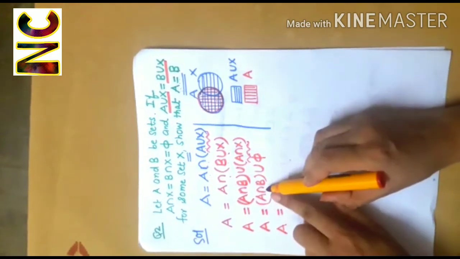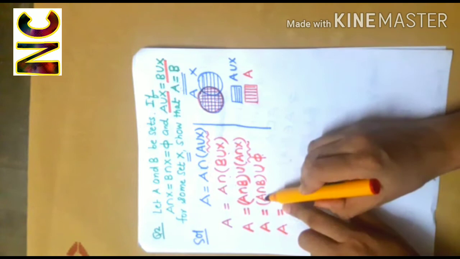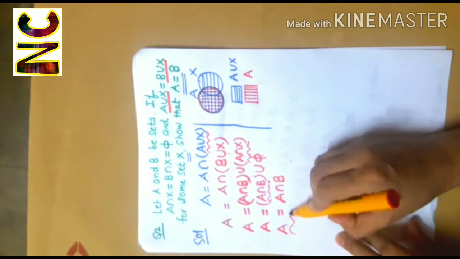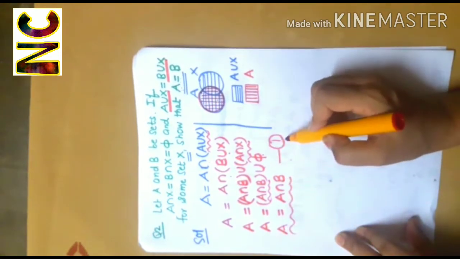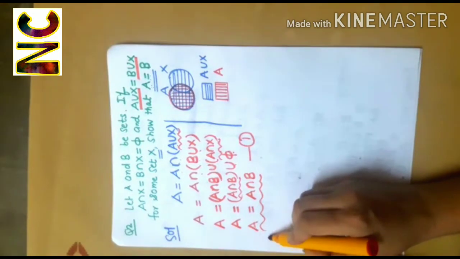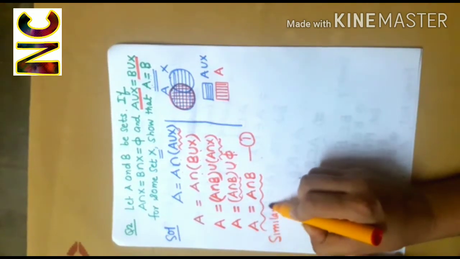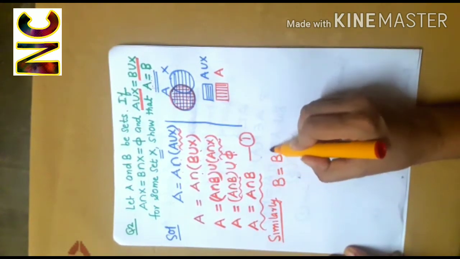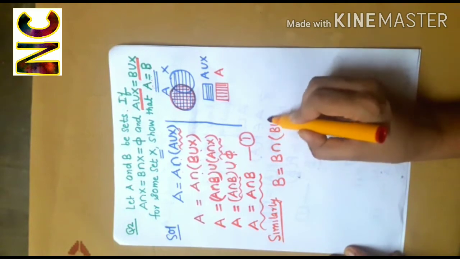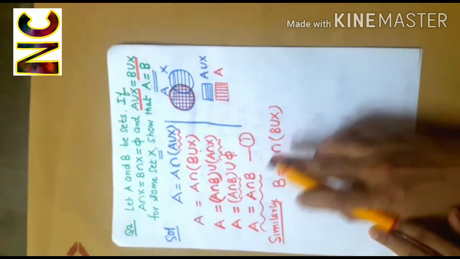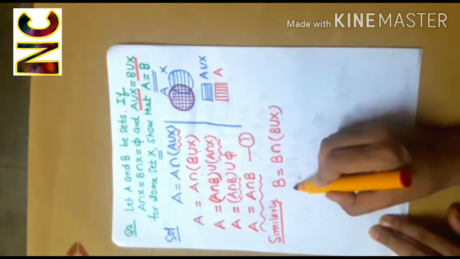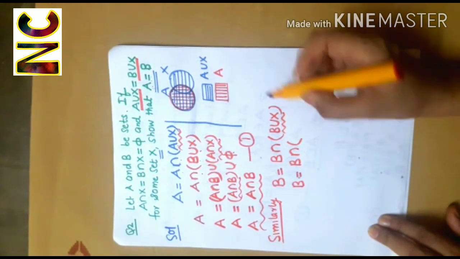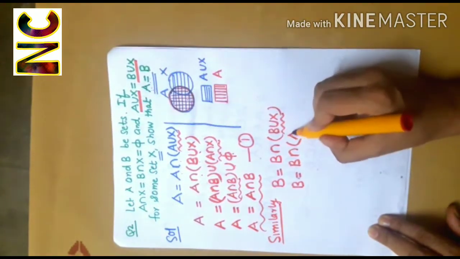What is the union of the null set and this set? It will be A intersection B. Call this as 1. Now, similarly, I can write B as B intersection B union X. Same as this. So B is equal to B intersection, according to the question, B union X is equal to A union X.